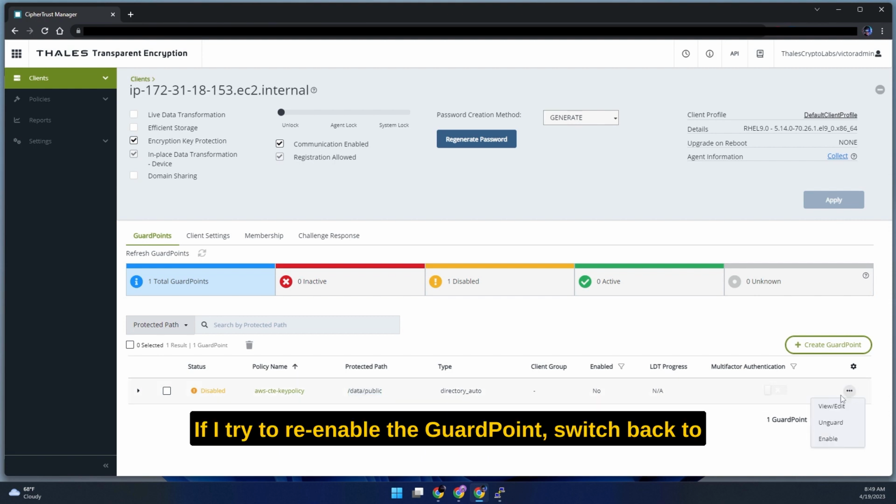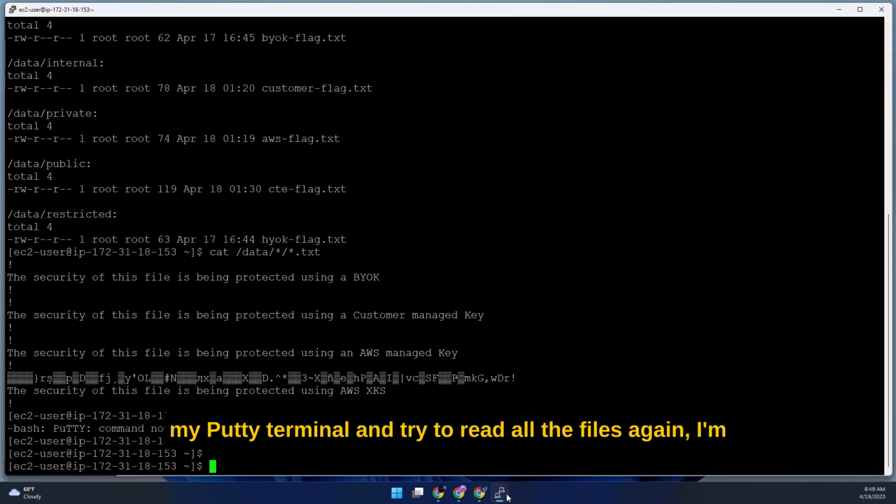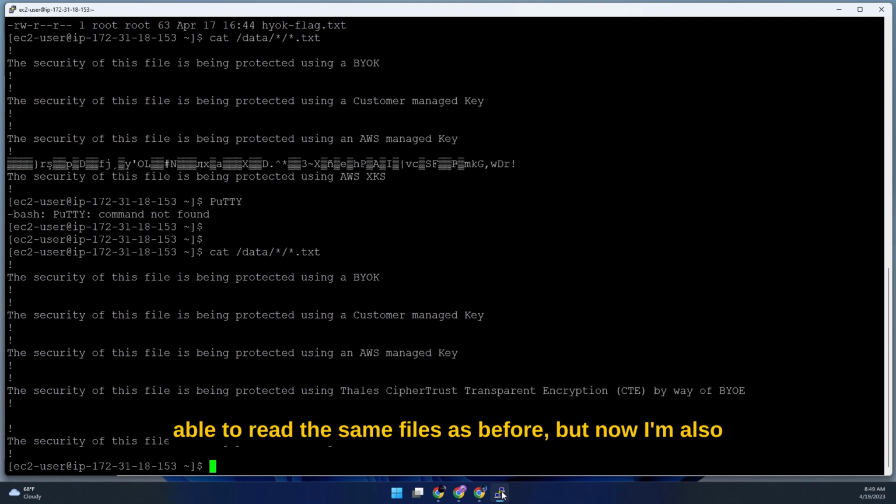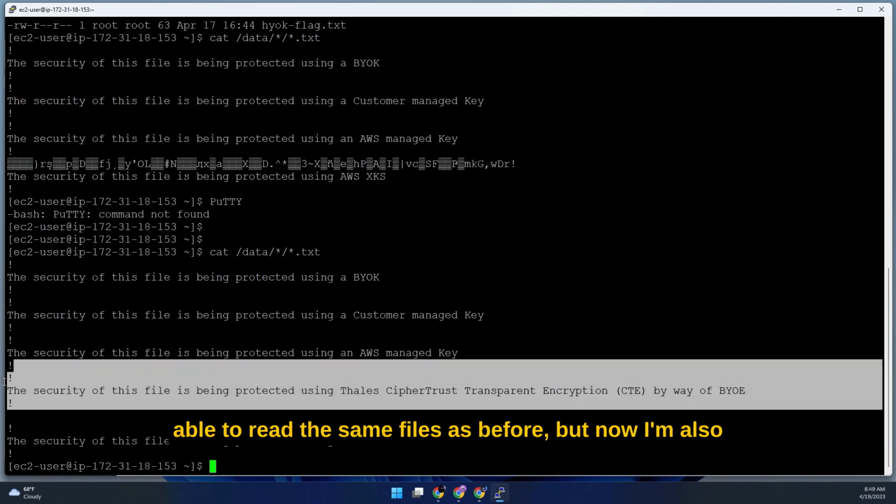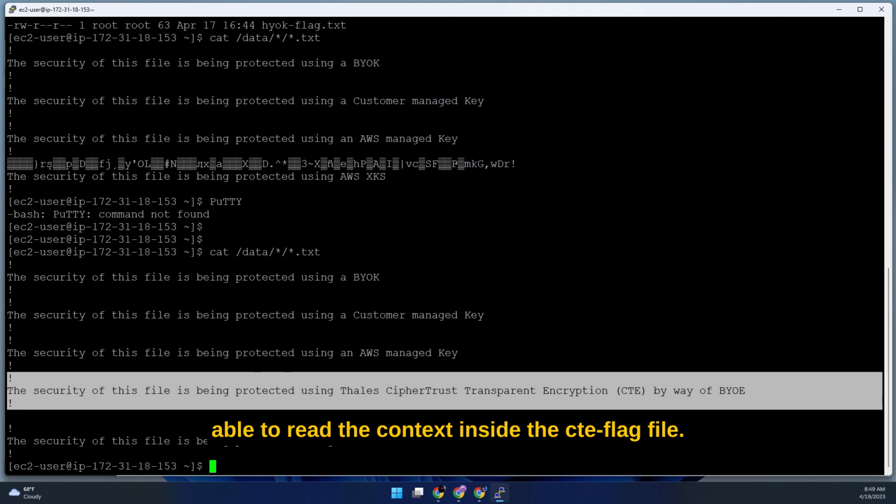If I re-enable the guard point, switch back to my PuTTY terminal, and try to read all the files again, I'm able to read the same files as before, but now I'm also able to read the contents inside the CTE-flag file.